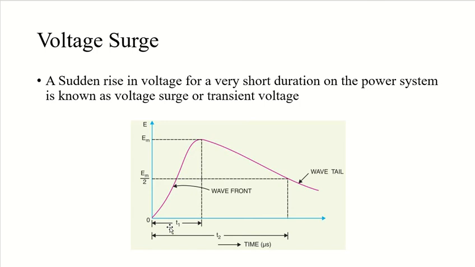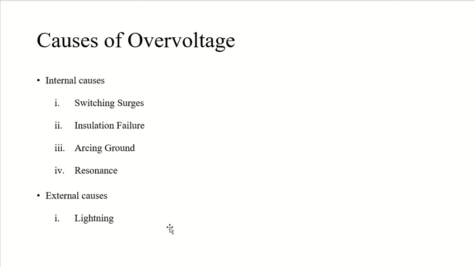Now let's see what can cause voltage surge. What are normally causes of voltage surge? Any type of over voltages on my power system may be broadly divided into two main categories. One is internal causes, and second will be external causes. And what can be internal causes? Internal causes can be switching surges, different types of switching which take place in the power system. Insulation failure can be the cause, arcing ground can be the cause, and resonance condition can also be a cause. And the external and most destructive cause of overvoltage is lightning.